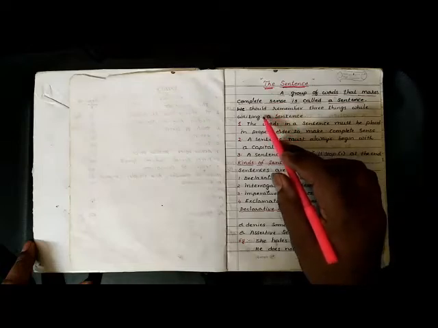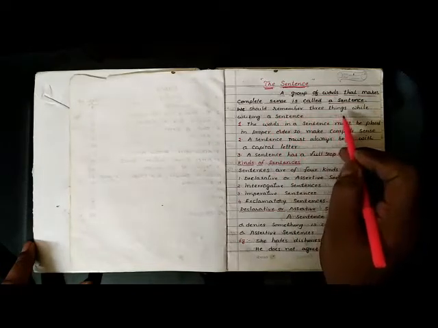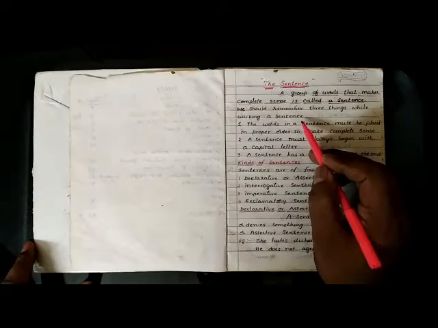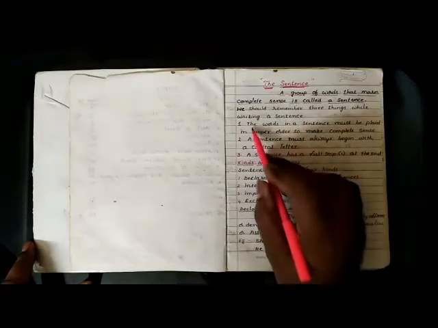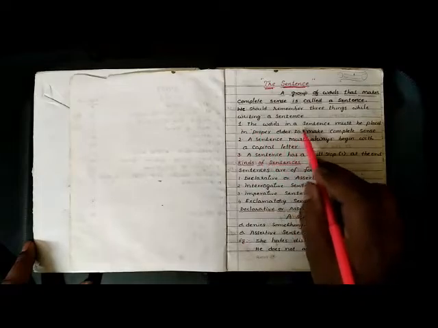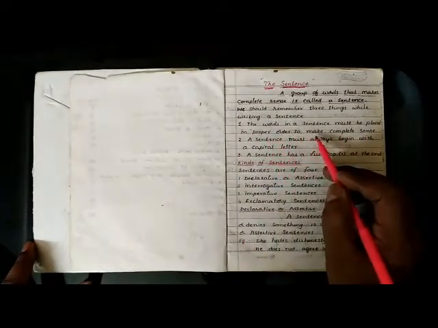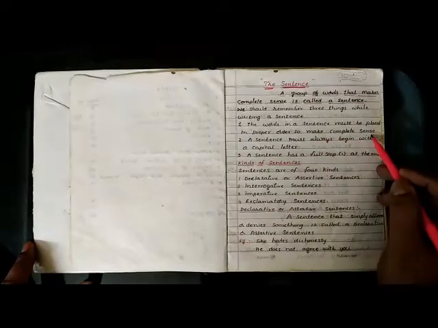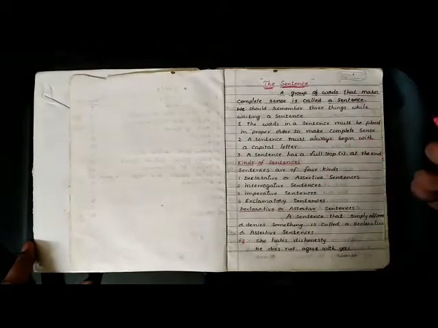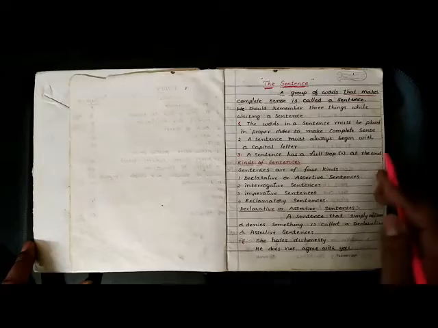Let us see, we should remember three things while writing a sentence. So what are those three things? The first one, the words in a sentence must be placed in proper order to make complete sense. So it may be subject, verb, object.